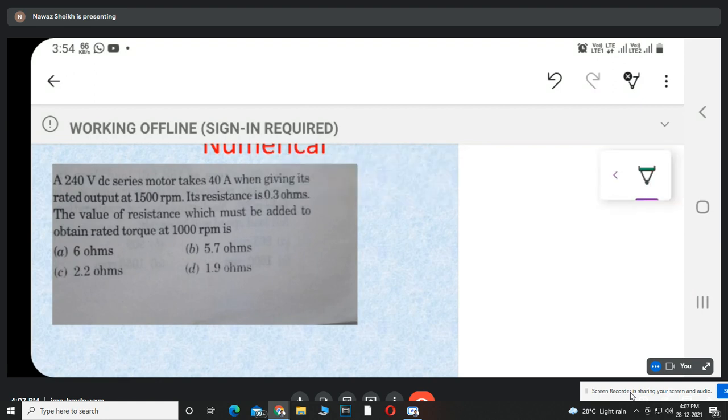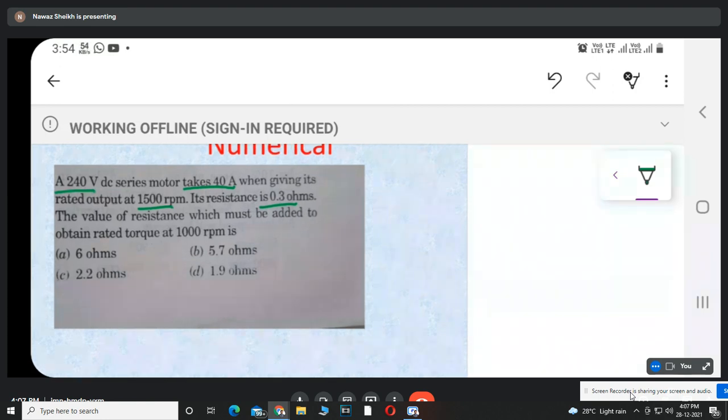A 240 volt DC series motor takes 40 ampere when giving its rated output at 1500 rpm. Its resistance is 0.3 ohm. Find the value of resistance which must be added to obtain rated torque at 1000 rpm. ठीक है, गेट एग्जाम का ही क्वेश्चन है ये.